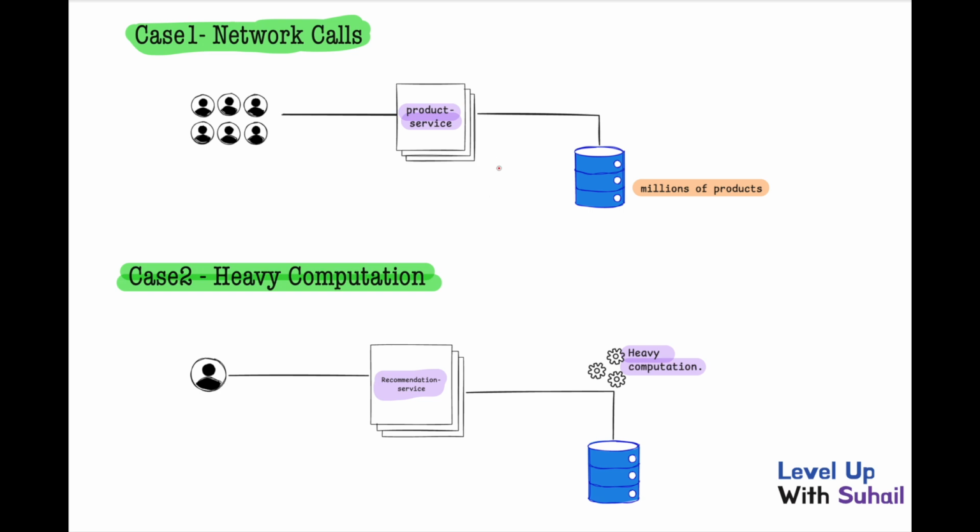So it's a kind of repetition of work which happens over and over again, for the same or different users, right? Now you can imagine a case where a famous product is being launched. For example, the iPhone 17 is being launched, right? So you could expect a very huge surge of requests onto the product service, right? And what the product service would do is go to the database and try to fetch the same product again and again for millions of requests, right?